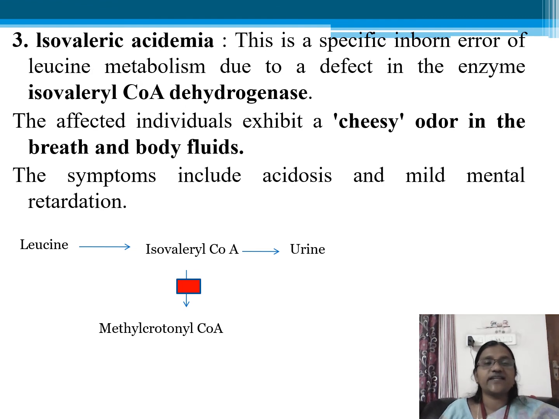Third one is isovaleric acidemia. Here it's an inborn error of metabolism associated with leucine metabolism, and the defective enzyme is isovaleryl CoA dehydrogenase. In leucine metabolism, the leucine is converted to isovaleryl CoA, and then it has to get converted to methylcrotonyl CoA, which is catalyzed by isovaleryl CoA dehydrogenase. While this is blocked, isovaleryl CoA is sent out into urine. That gives the cheesy odor of the body fluids as well as the breath. The symptoms include acidosis, and people will have mild mental retardation.